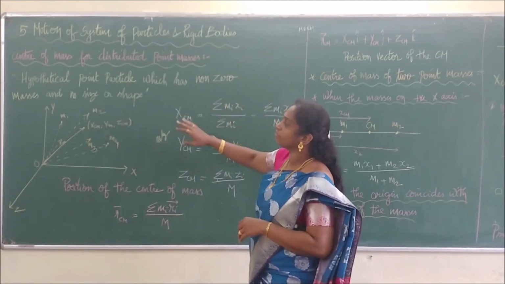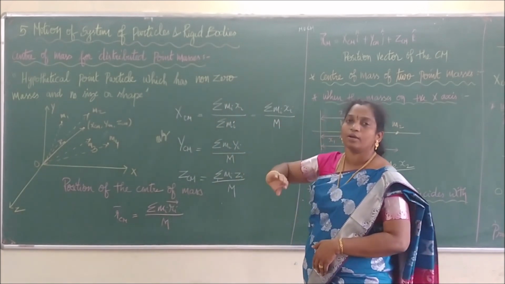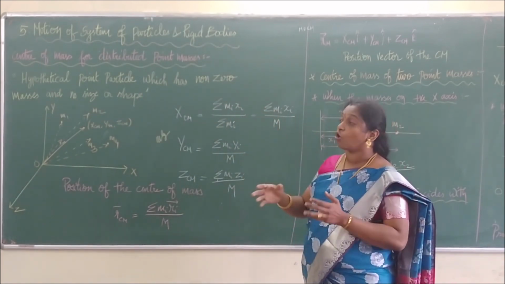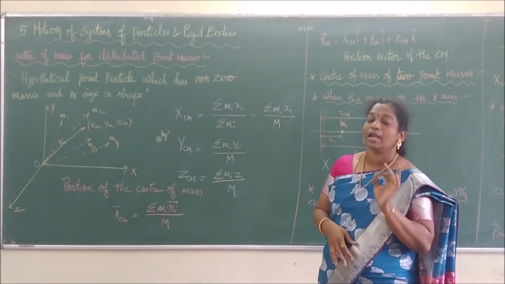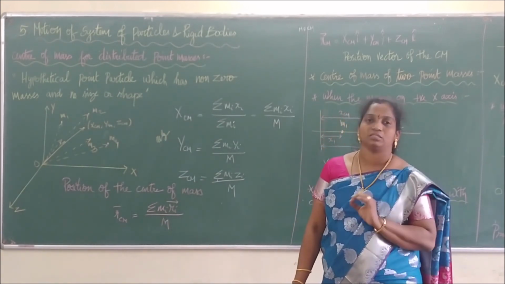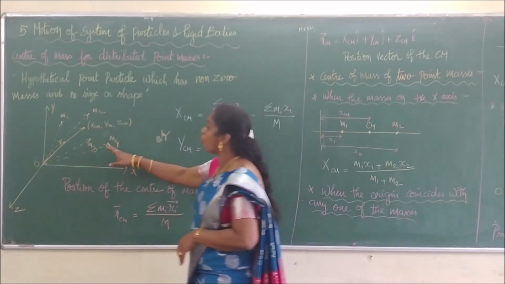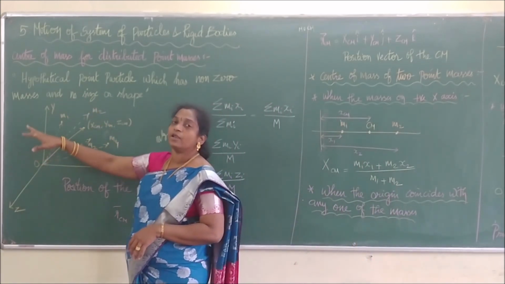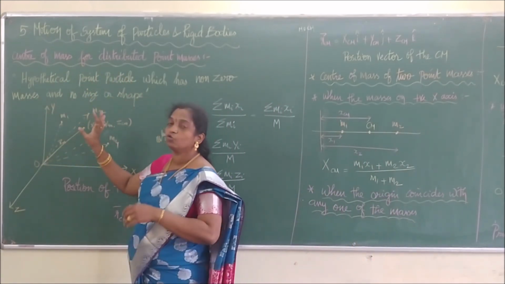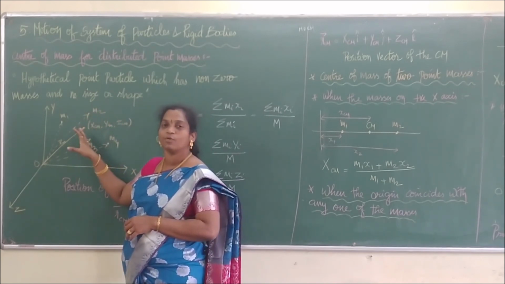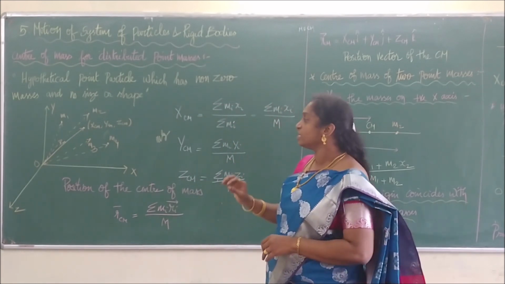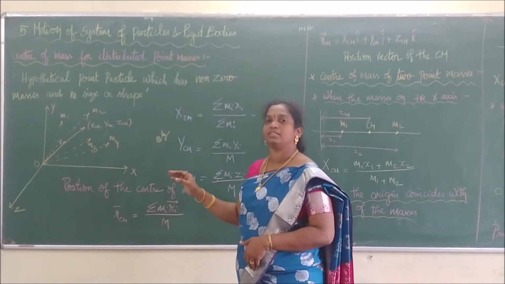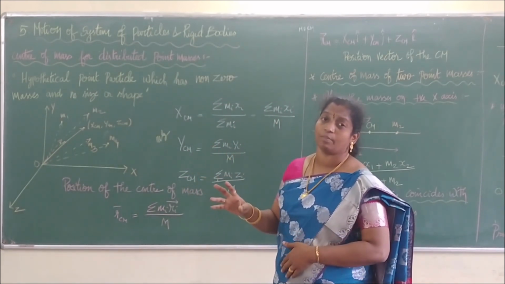What does a point mass stand for? A point mass is a hypothetical point particle which has non-zero mass and no size or shape. We call that a point mass. We are going to consider all the point masses of the particles, and all these point masses have been grouped together at a center point. We call that the center of mass. Let us write along the x coordinates the center of mass combination.